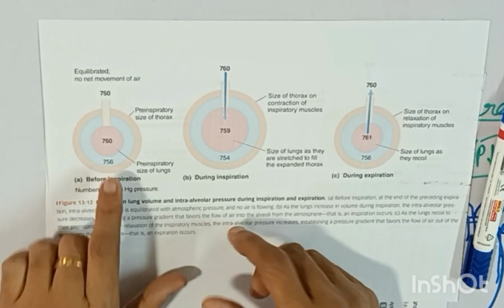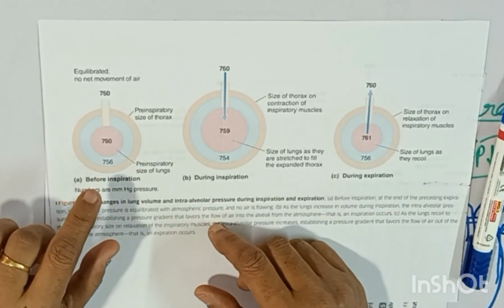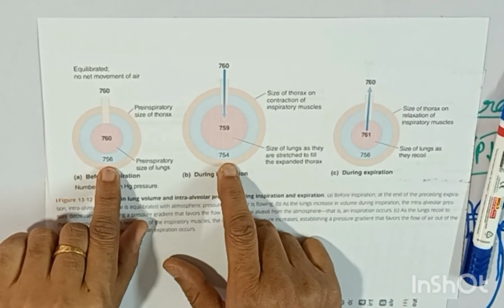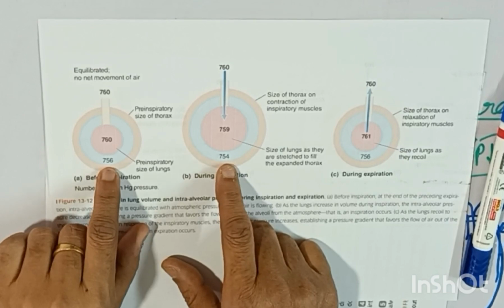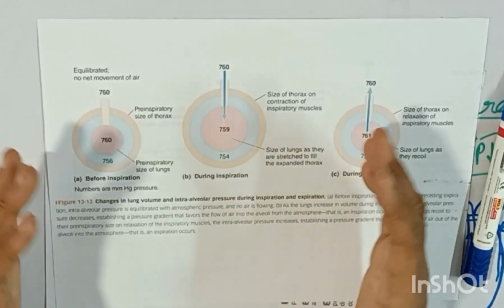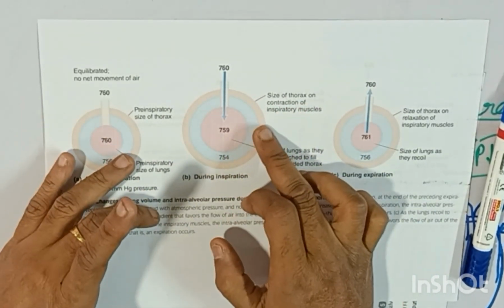If we now expand the chest volume, it will build up greater negative pressure. So it is 756 here, then it is 754, even lesser than 756, because there is an increase in the size of the thorax, and there is a more negative pressure built up here.